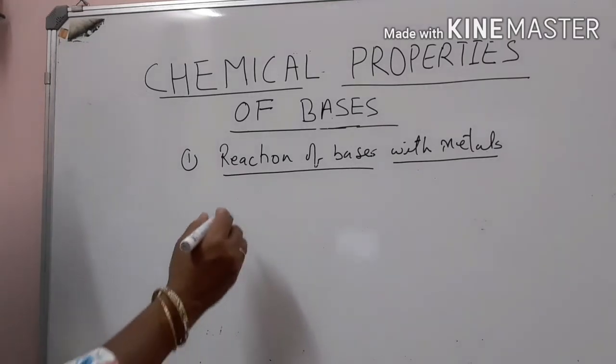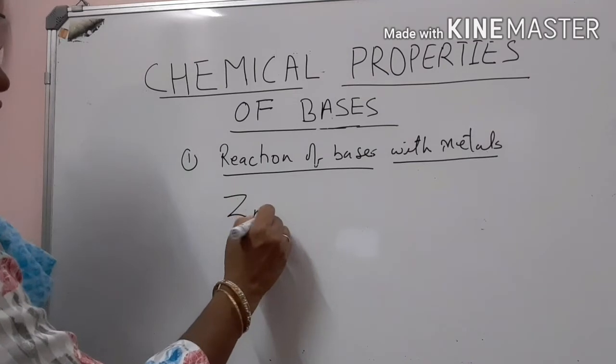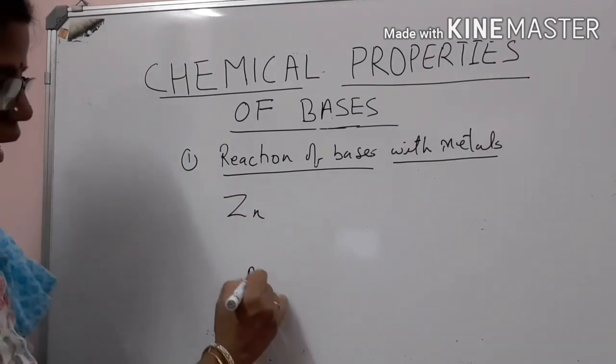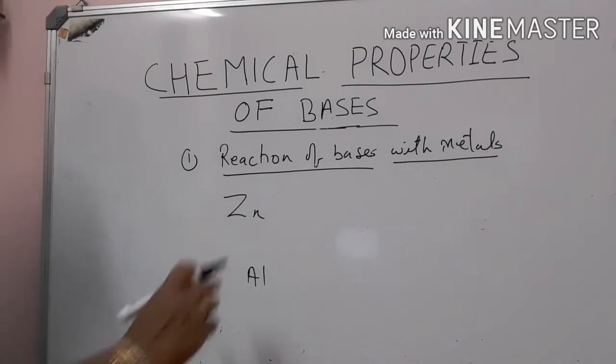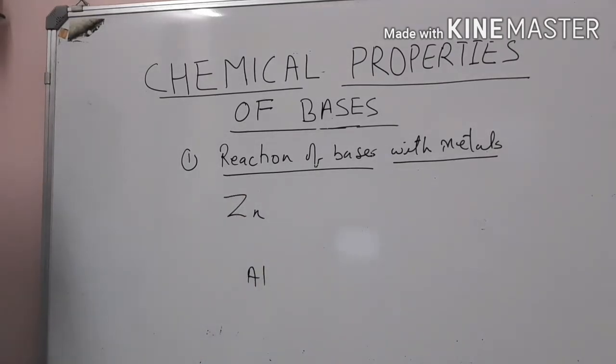However, some metals such as zinc or aluminium are amphoteric in nature. What are amphoteric metals or amphoteric oxides? I will teach you after teaching these properties.